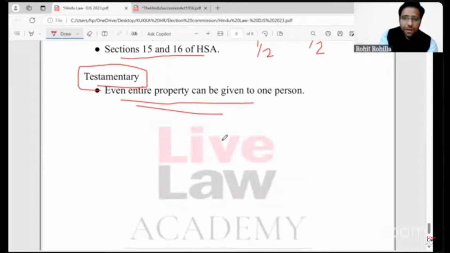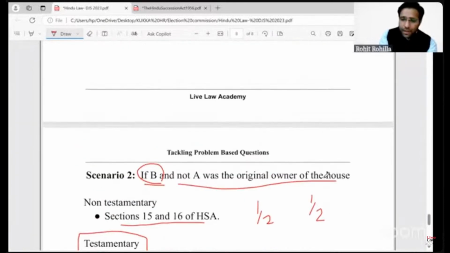Now, with this, we come to an end of today's session, and I sincerely believe that it was of some help to you, and now you will be able to approach the problem based questions with much more confidence. And in case you have any doubt, now I will take them. Let me just go through the comment section.